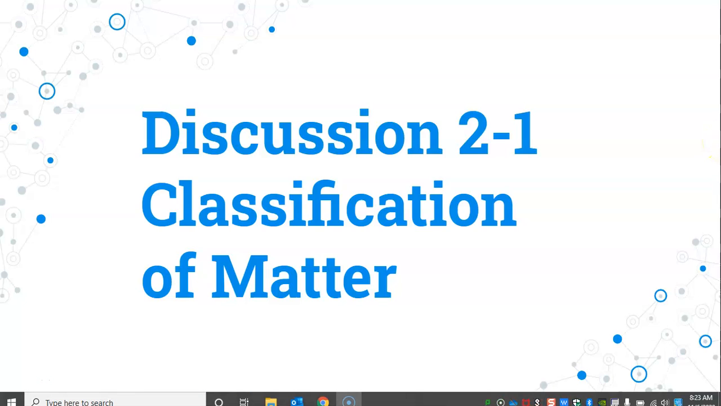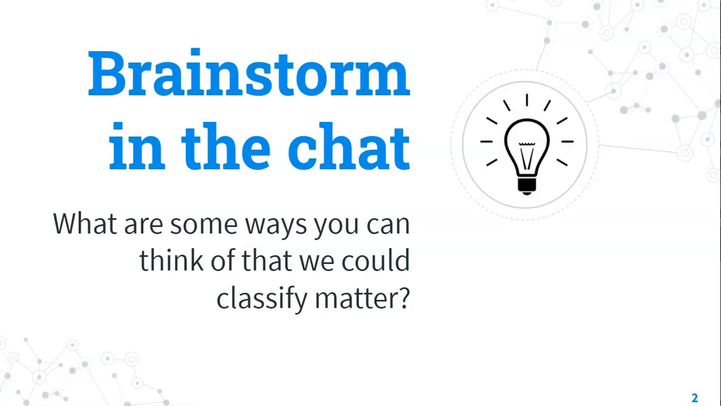Okay, this is discussion 2.1 on classification of matter. So we're going to talk about multiple different ways that you could classify matter in this discussion. In class, we brainstormed in the chat some different ways to classify matter, and people came up with all kinds of things. We could classify them by color, by size, by state of matter, by element, compound, or mixture. We're going to focus on two of those today, which is state of matter and then by element, compound, or mixture.